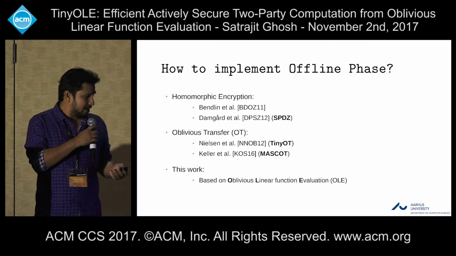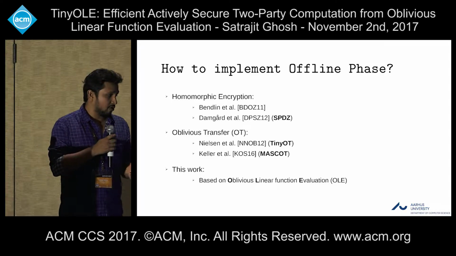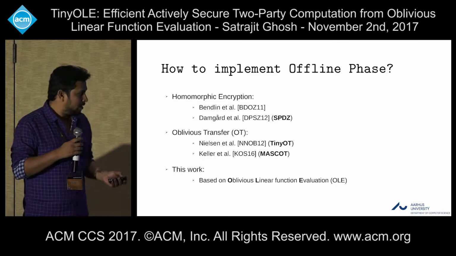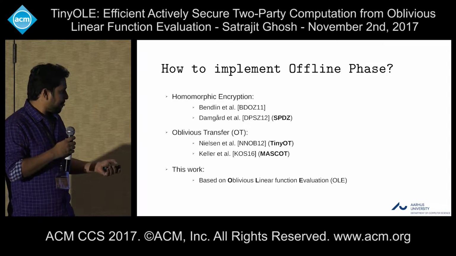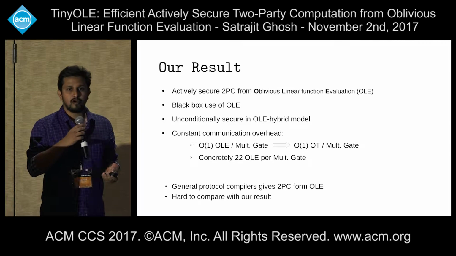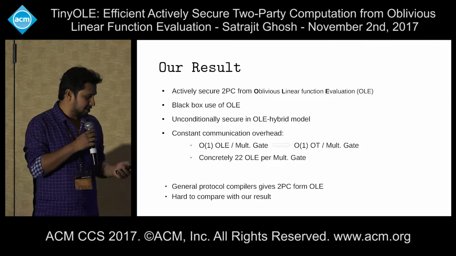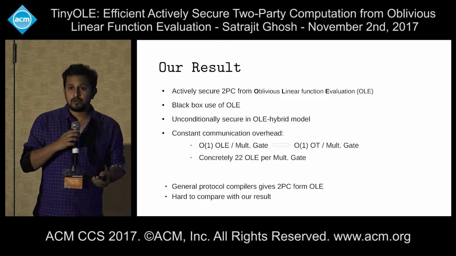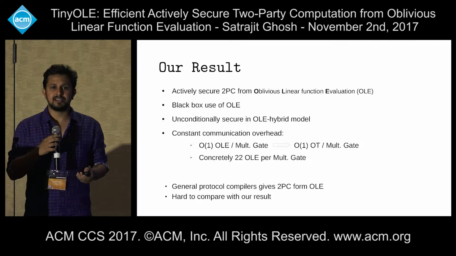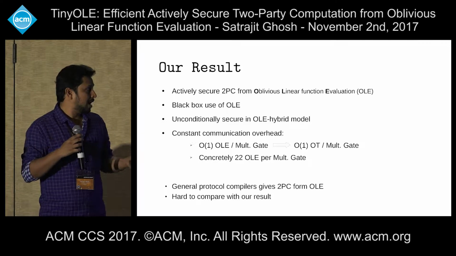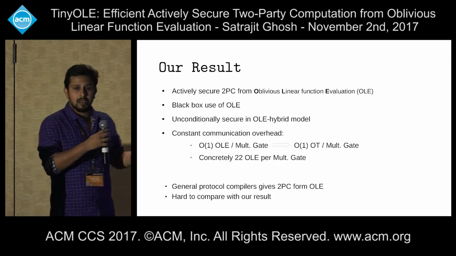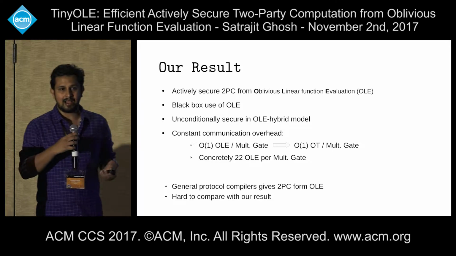Now, what we are doing in this work, we give a protocol which uses oblivious linear function evaluation. So in a nutshell, we give an actively secure 2PC protocol from oblivious linear function evaluation. We use OLE as a black box. That is important. Then you can use any efficient instantiation of the OLE to make an actively secure efficient 2PC protocol. And also our protocol is very simple due to the black box use of OLE.